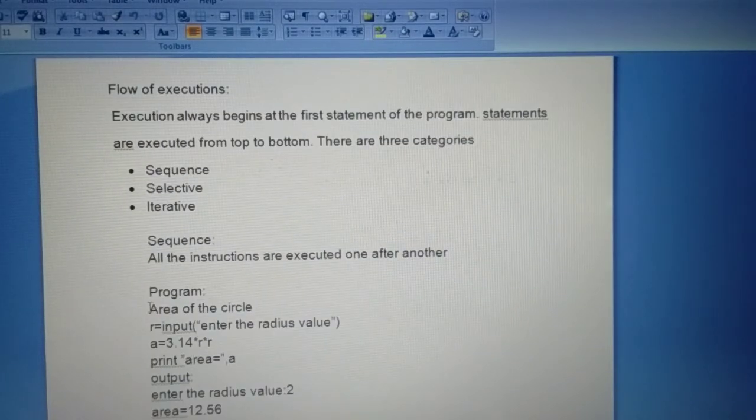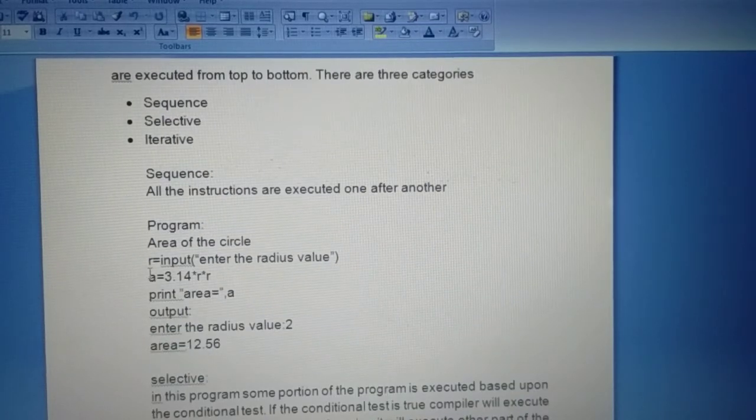Sequence means all the instructions are executed one after another, in sequential order, not unordered, orderly execution. Some example programs I will tell you. Calculate the area of the circle. R equal to input, enter the radius value.